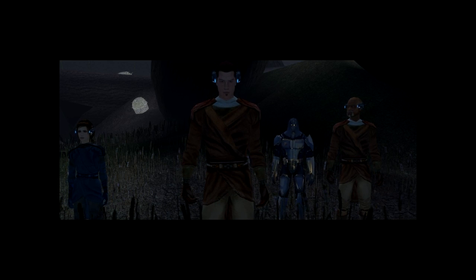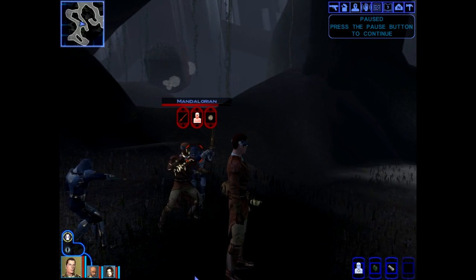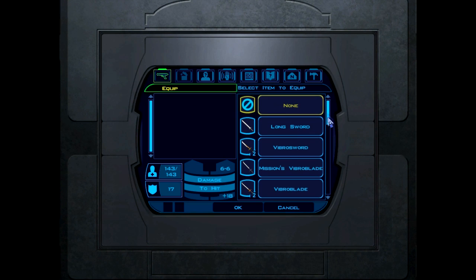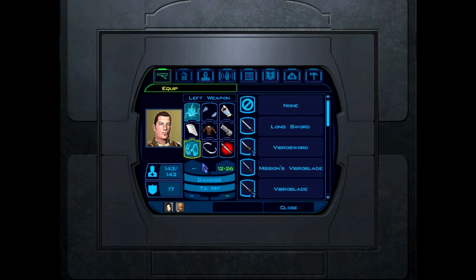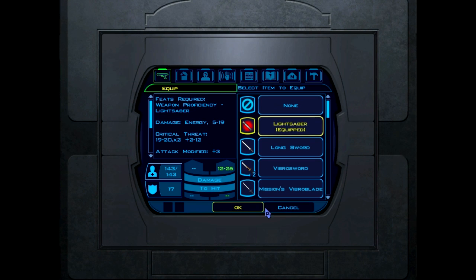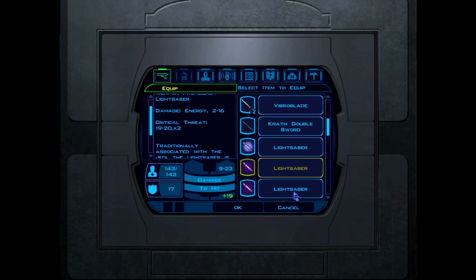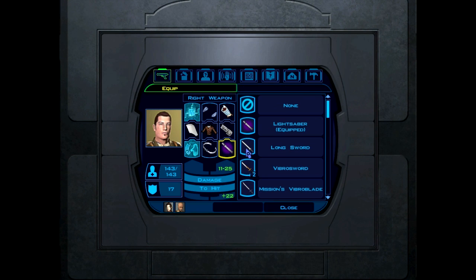Hello? Ah, ambushed. Oh, we're in trouble. Oh, we're off and running. Right, give me my weapons back, you critters. Aha, we're ready for you now. Which one's mine? That's the red one. That can go in my offhand. I don't think it really matters, to be honest with you. But the purple one. Oh, there's 2 purple ones. Which one's my purple one? Hit on stun. I think it's this one. Yeah. That purple one.